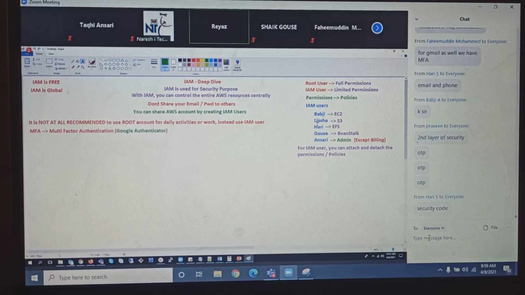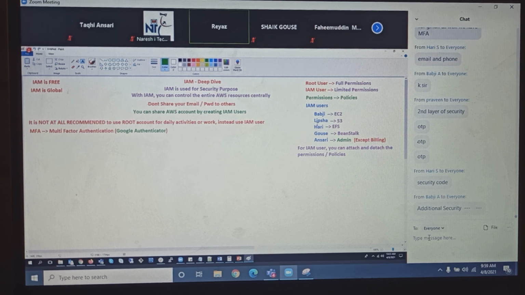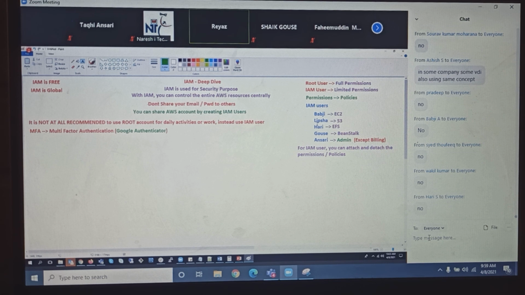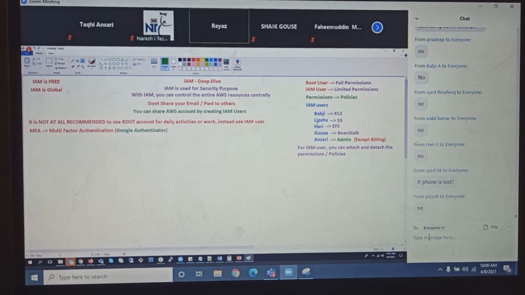So if a hacker hacked your username and password or email ID and password, is he able to hack your phone security code? Definitely not, it's not at all possible, right? Unless you open your phone and open the app, and the security code is valid only for 10 seconds. Every 10 seconds, the code will be regenerated, right?